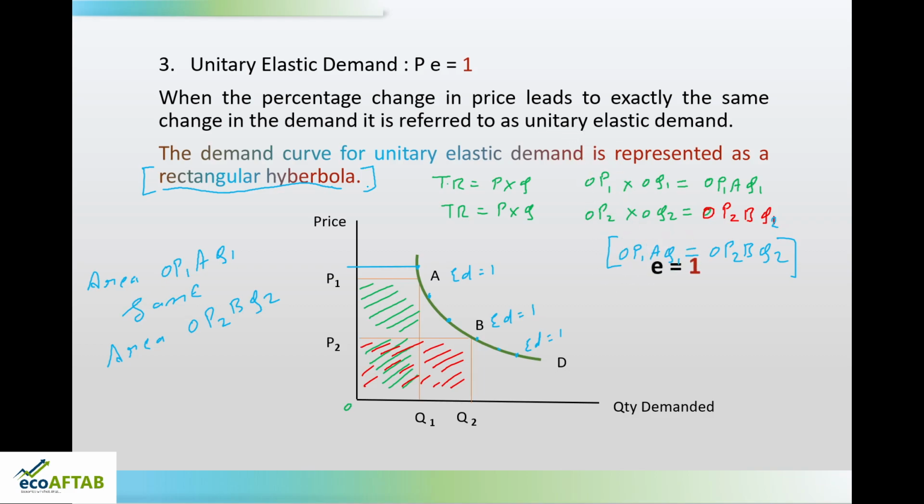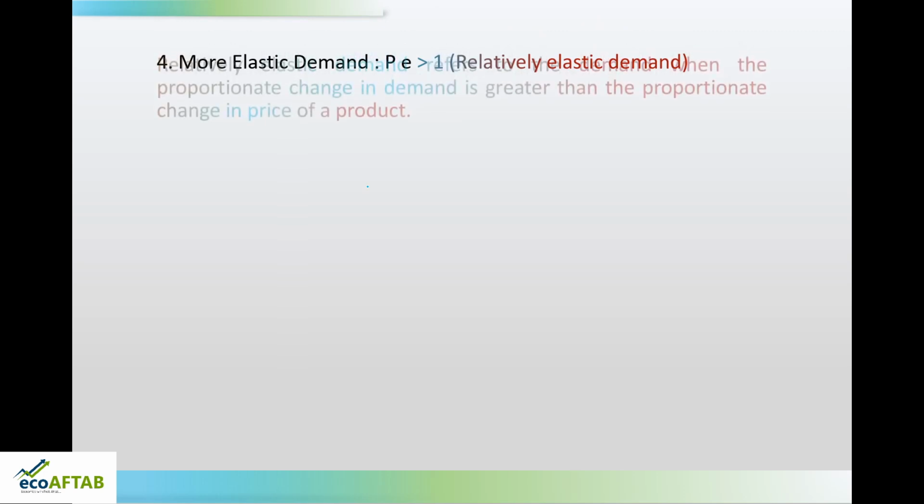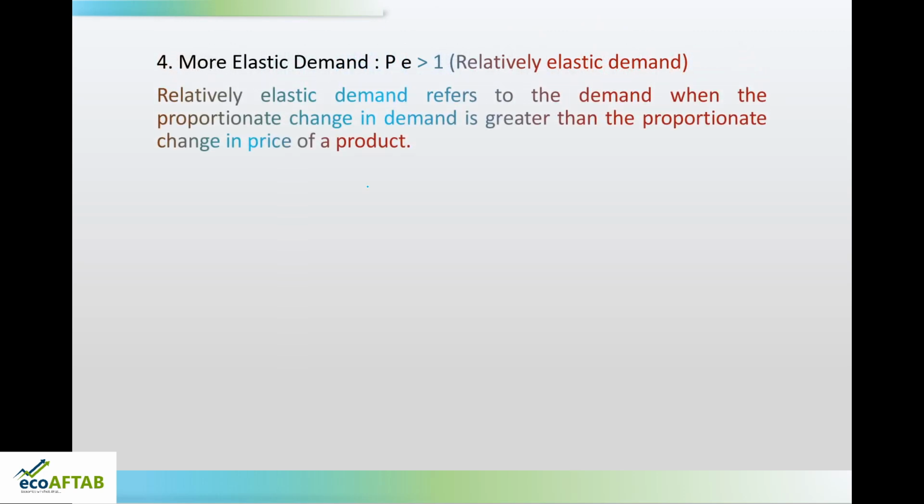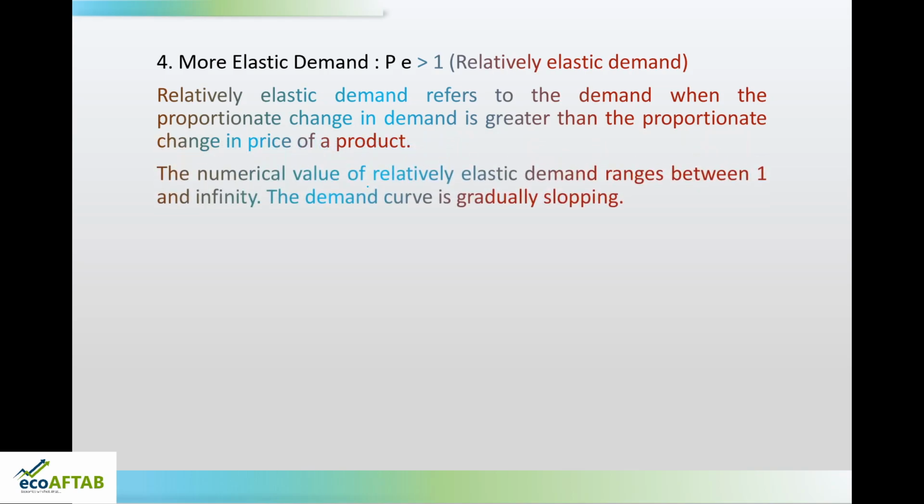Moving ahead, more elastic demand, or it is also called relatively elastic demand. Here the percentage change in demand is more than the percentage change in the price of the product. Here the numerical value will be between 1 and infinity, and here the demand curve is gradually sloping.